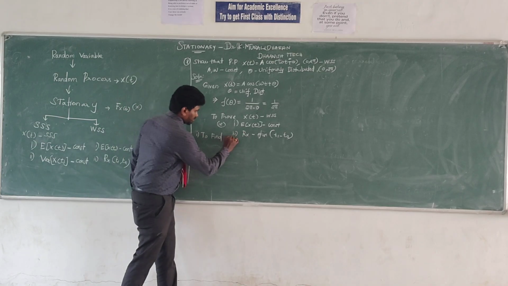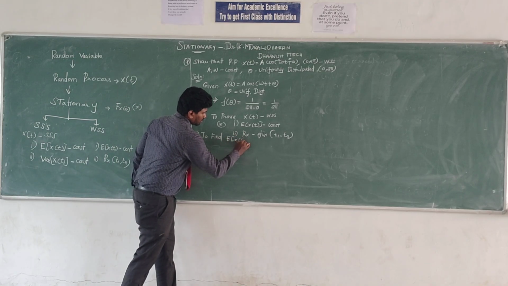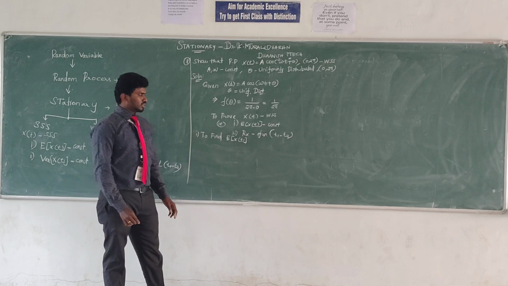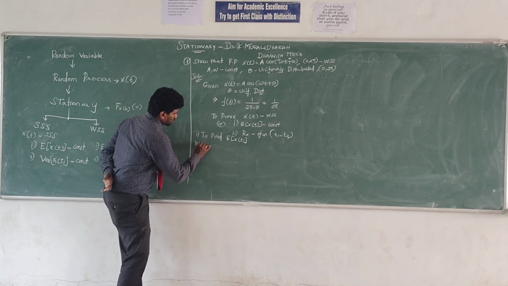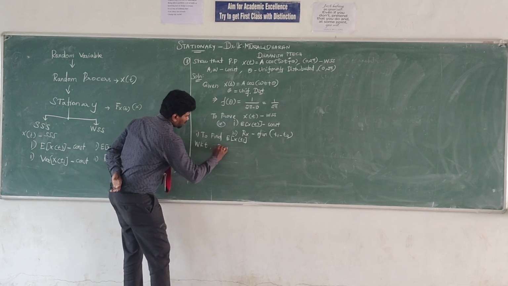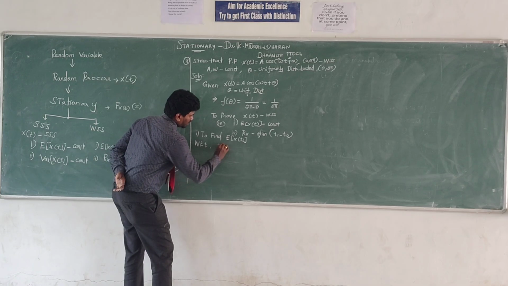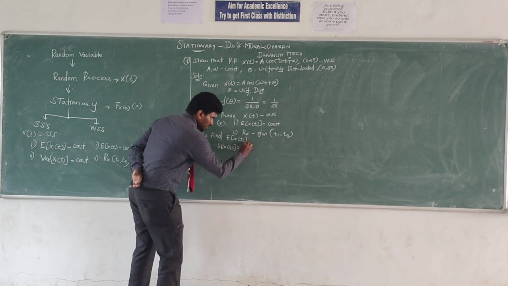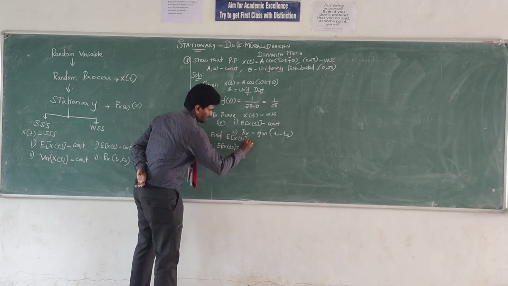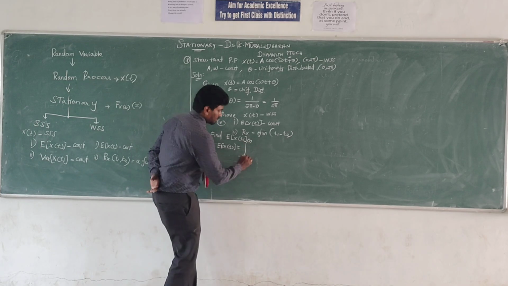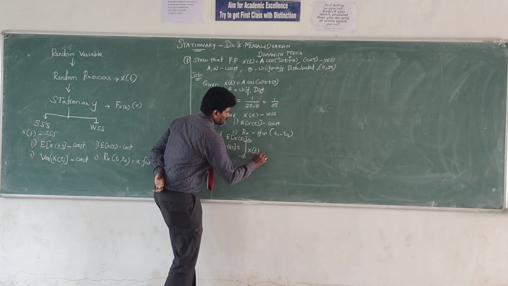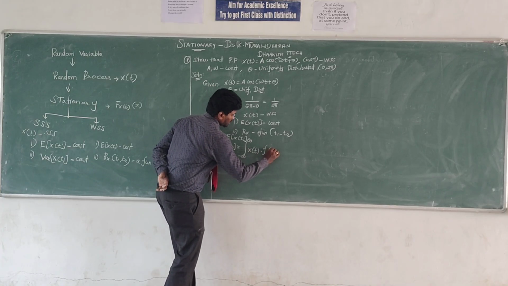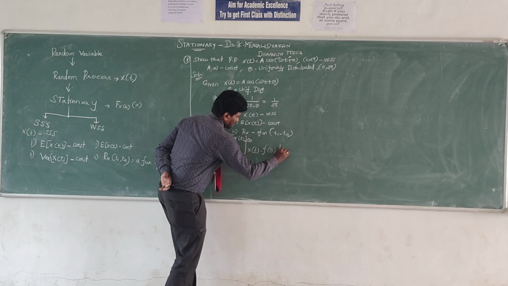First, to find the expected mean value, that means E of X of t. We know the formula for the expected mean: E of X of t equals the integral from minus infinity to plus infinity of the random process X of t into the given function f of theta into d theta.